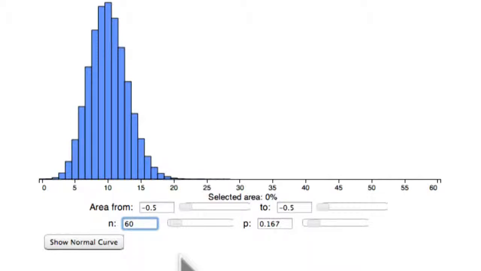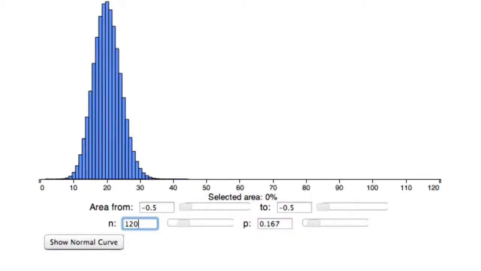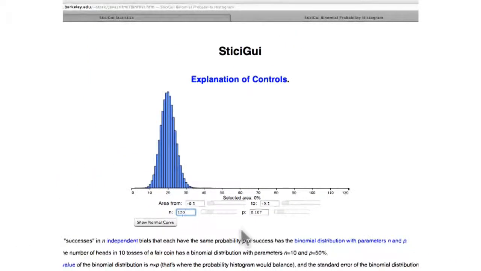60 rolls, very close to normal. I can see a little bit of skewness on this side. 120 rolls, very nice. You can see the normal approximations are going to work well here. For now, what we're looking at is just where the normal curve is centered. And it is centered at 1/6